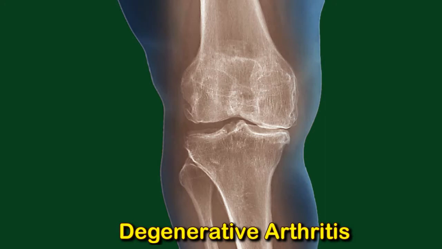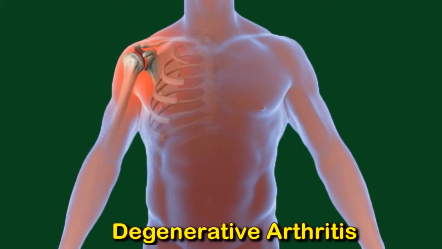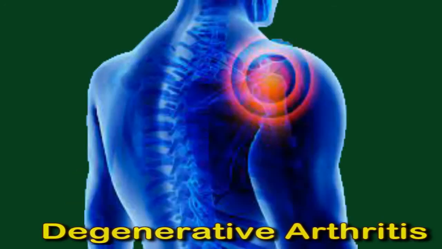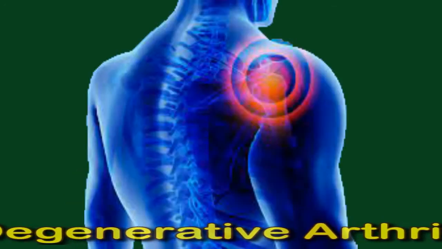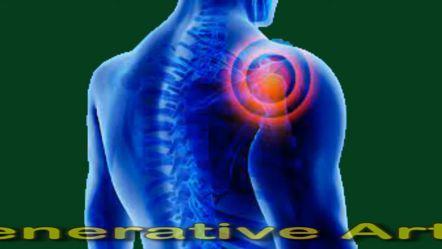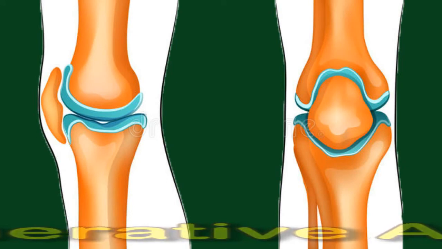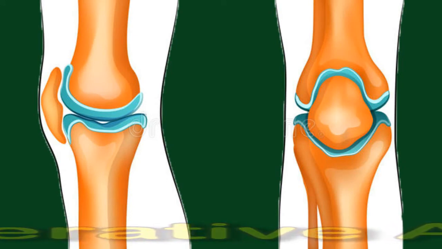living with the condition. It is sometimes known as the wear and tear form of arthritis, as it often occurs due to the natural aging process. It can also develop as a result of an injury or the overuse of a particular joint. In this video, we look at the causes, risk factors, symptoms, and diagnosis of degenerative arthritis.